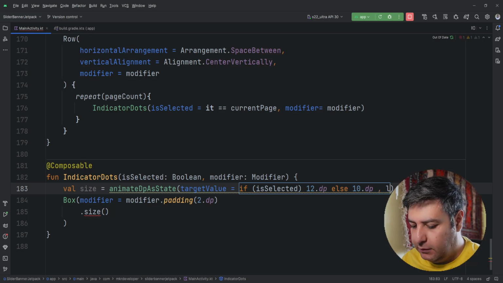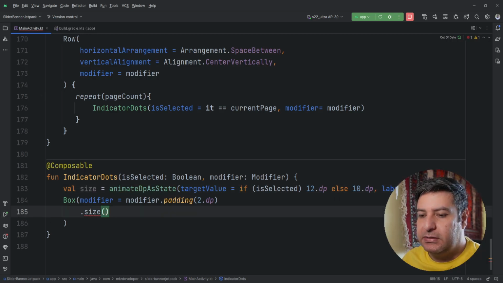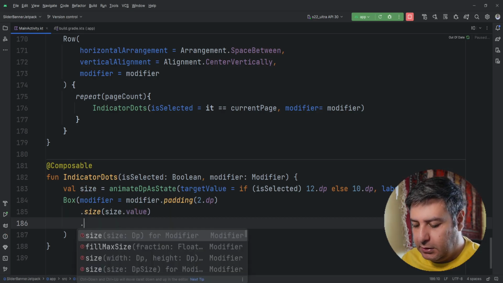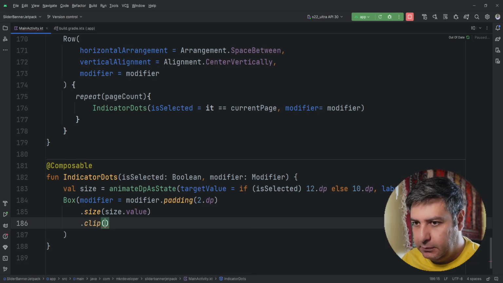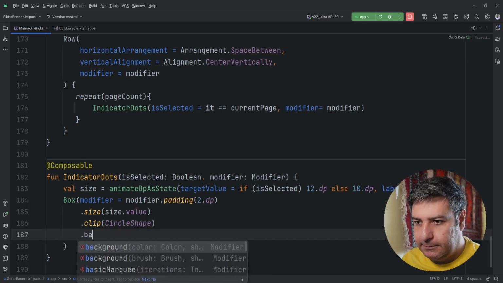And finally we need a label, and I'm going to leave it empty. Then I'm going to pass this size here, dot value. The next thing that we need is a clip and circle shape again, and the background.